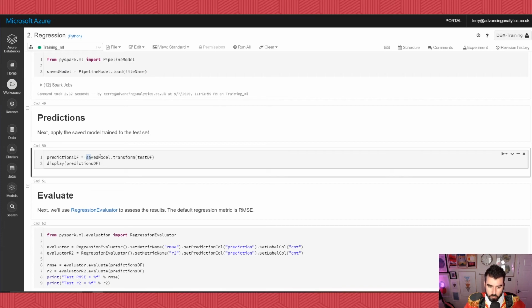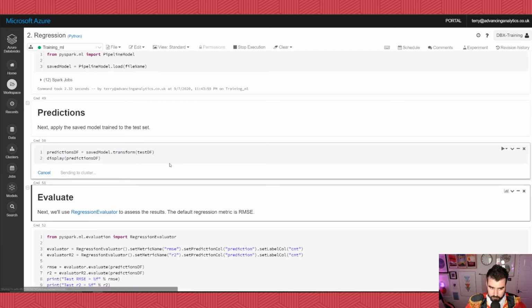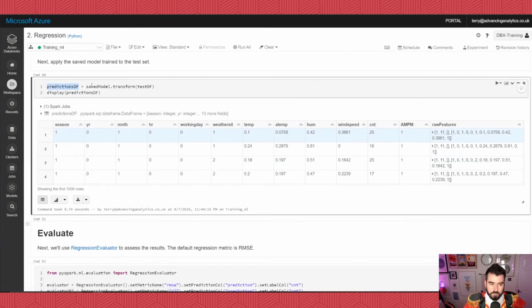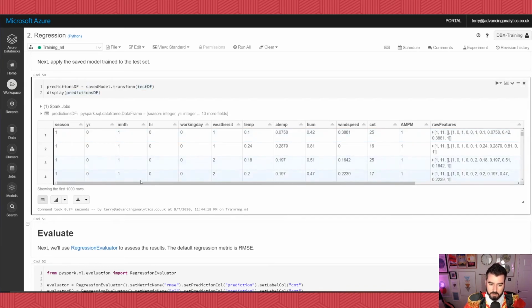And now I'm going to call this part, this is the crux of it, right? This is taking my model and actually getting some predictions. So now I'm creating this new data frame called predictions.df, and I'm doing that by saying take my model, transform my incoming data, this is the data it's never seen before, and make some predictions, okay?